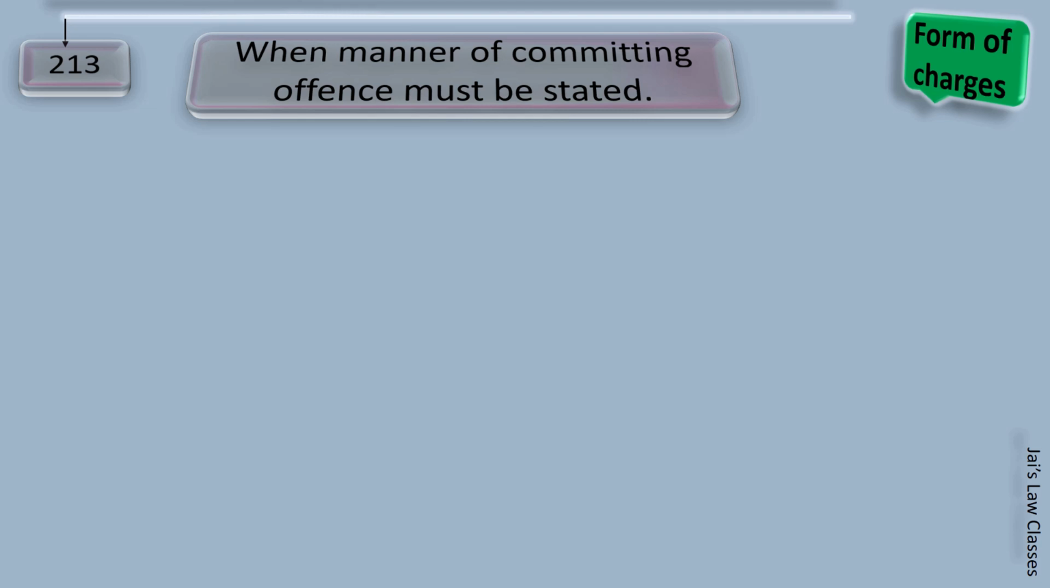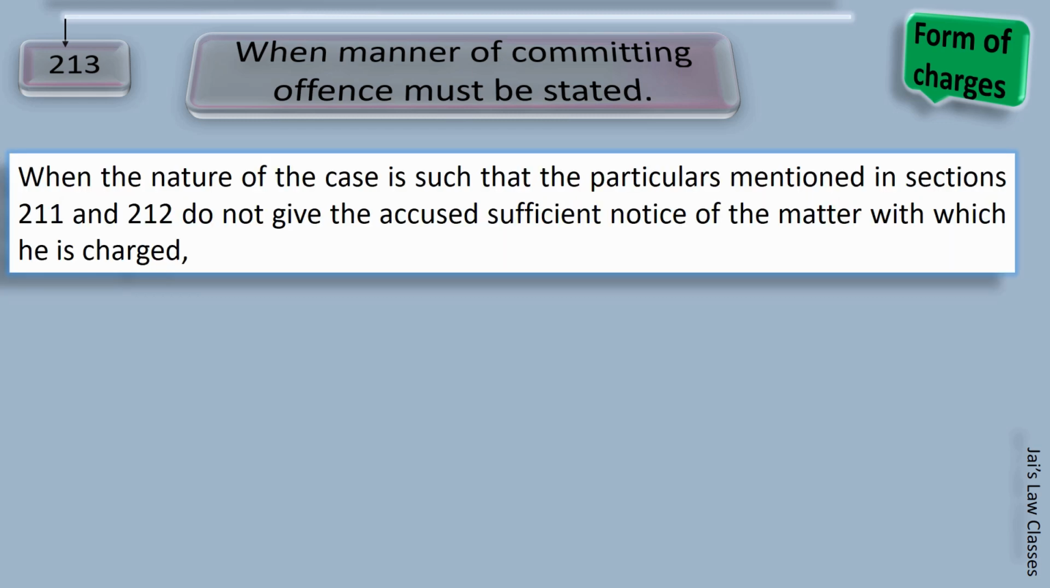Section 213 speaks about when the manner of committing the offense must be stated. Section 213 says, when the nature of a case is such that the particulars mentioned in sections 211 and 212 do not give the accused sufficient notice of the matter with which he is charged. I hope you understand till here.